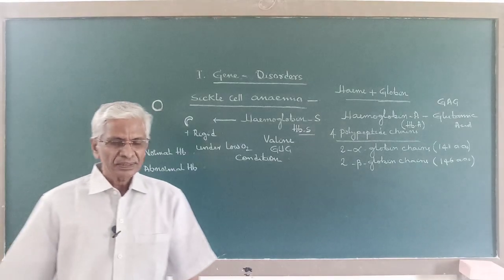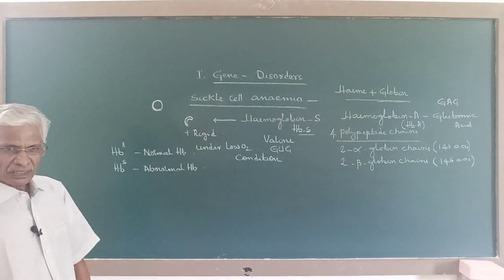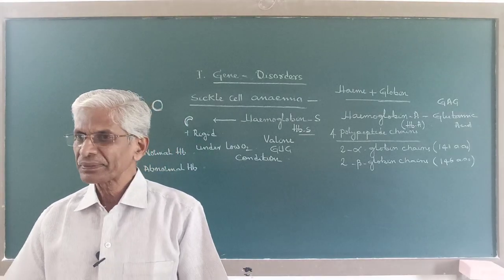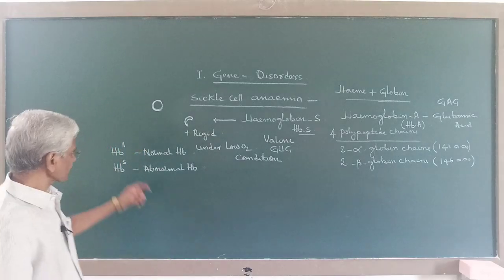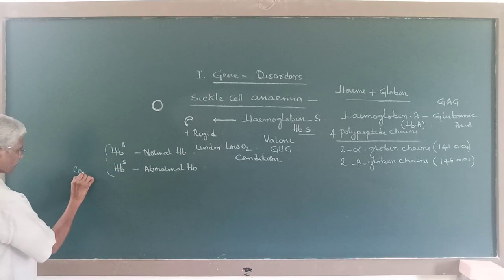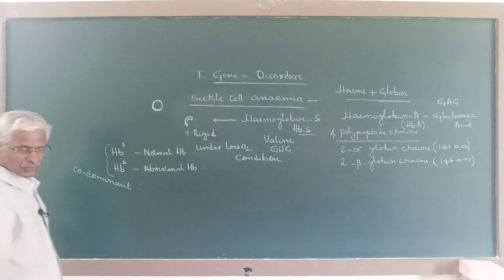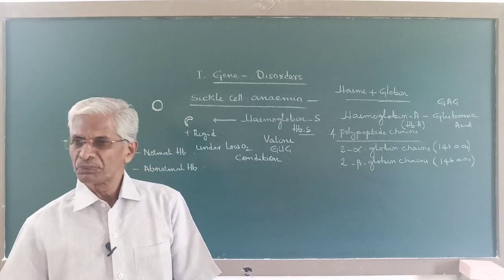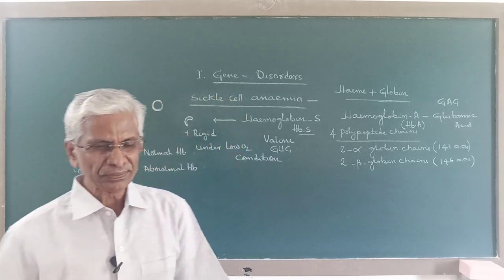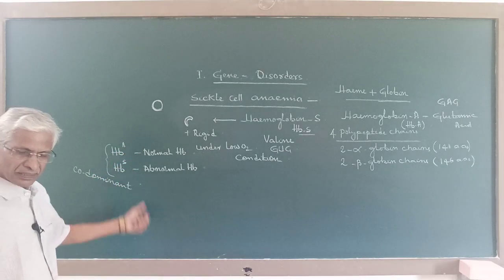But now it is known that these two do not show a dominant and recessive relationship; they form a pair of alleles which are codominant. That means both are equally dominant, because persons with heterozygous genotype, persons having both the alleles,